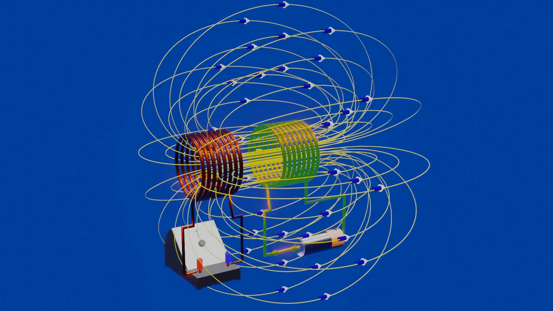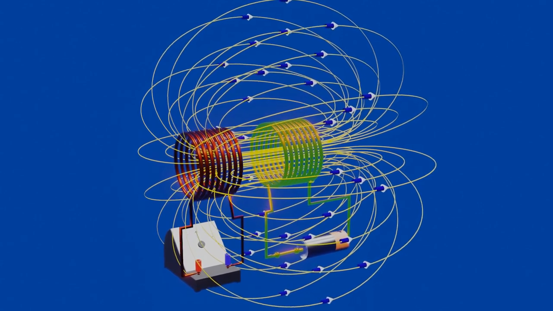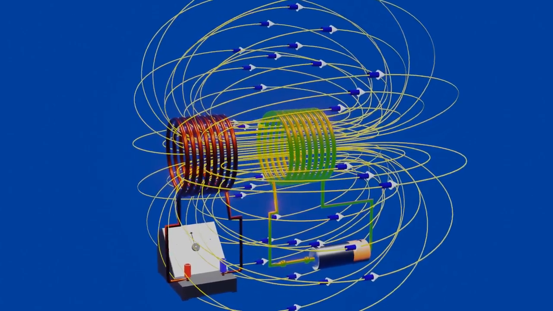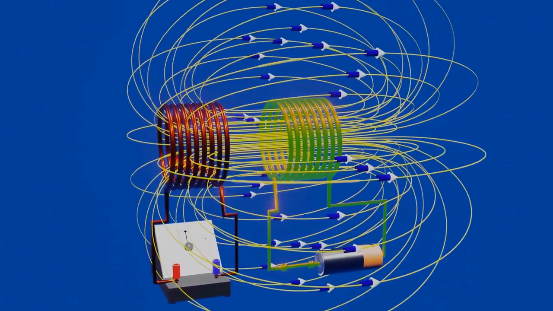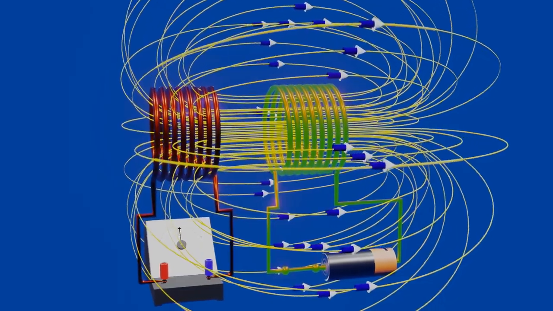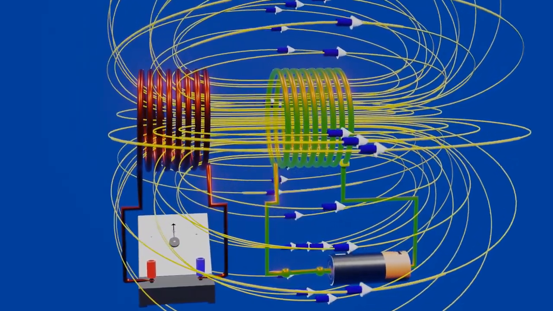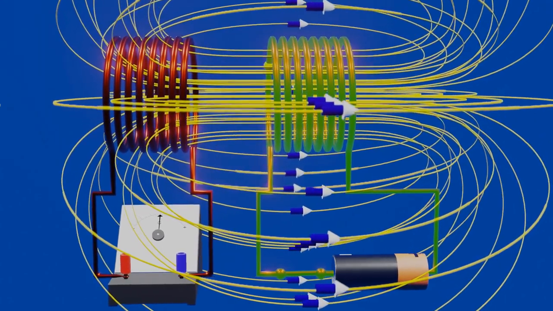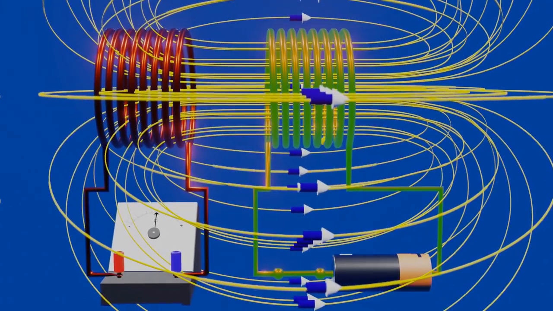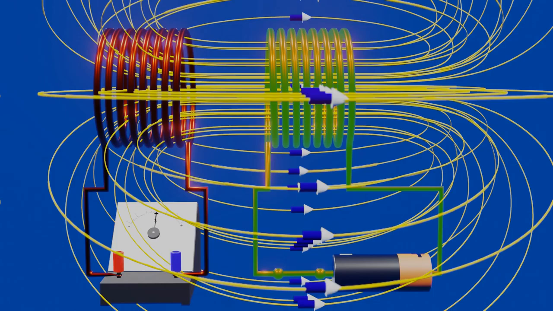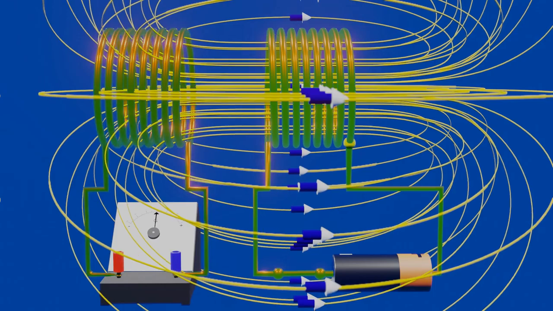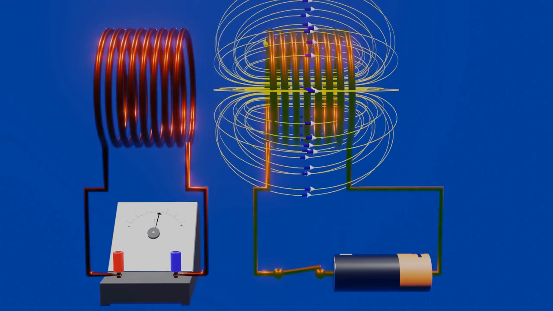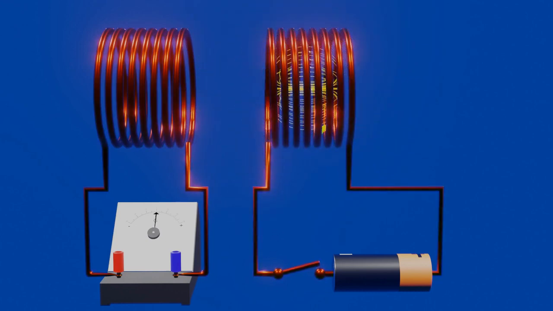So now it's clear that the electric current is induced in a coil due to a change in magnetic flux, not because of motion of the magnet. As in this case, there is no motion involved, but still EMF is induced in the adjacent coil, which is connected in series with the galvanometer. A similar thing happens when the circuit is opened, and the indication of electric current can be seen clearly in the galvanometer.